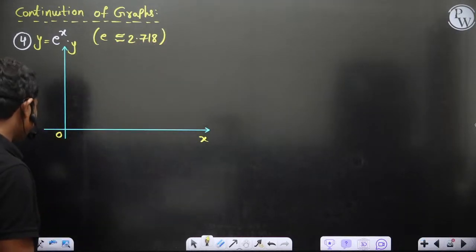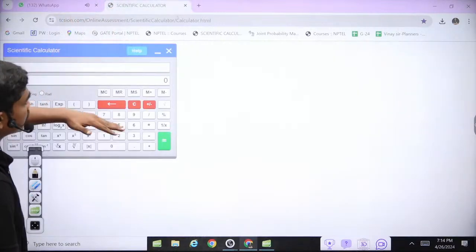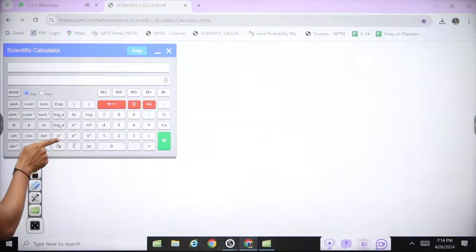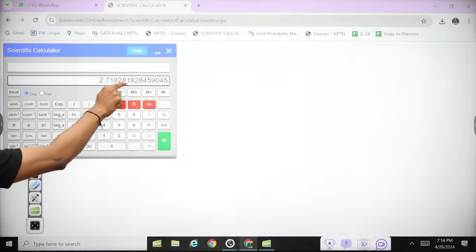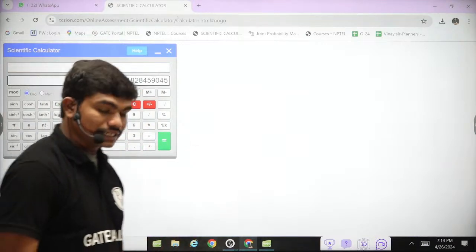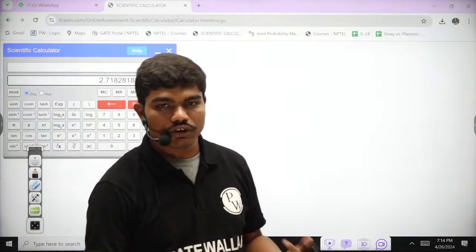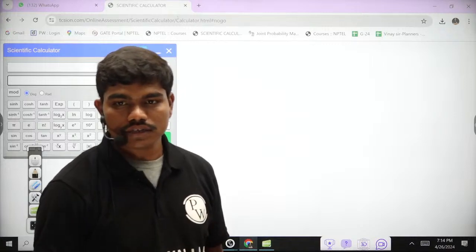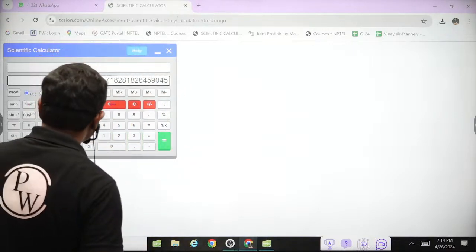And if you want the exact value of e, you can see, sorry, this is the Gate calculator. If you click on this e, it will actually give you this exponent value 2.71828. We'll see in due course, after seeing Taylor series, how we got 2.718.